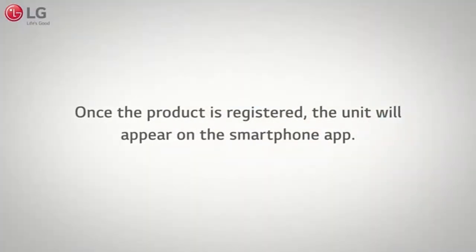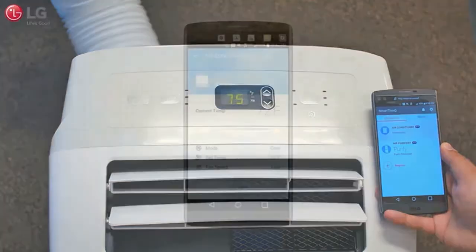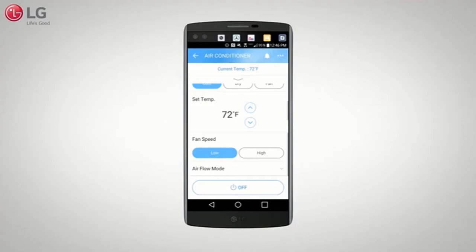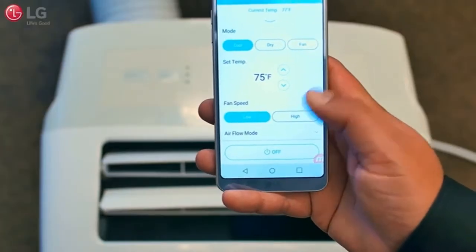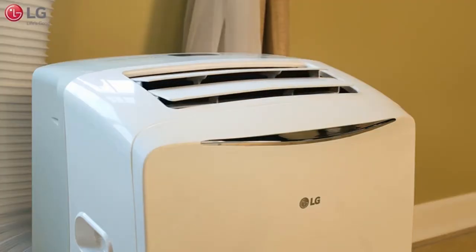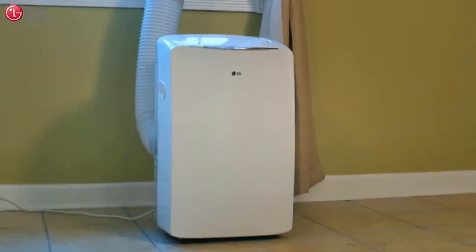Once the product is registered, the unit will appear on the app, and you are now ready to use the smartphone features on your LG Portable Air Conditioner from your smartphone. The smart features include mode, set temperature, fan speed, and airflow. You can also turn the unit on and off using the app on your smartphone. Stay cool all year round with your new LG Portable Air Conditioner.